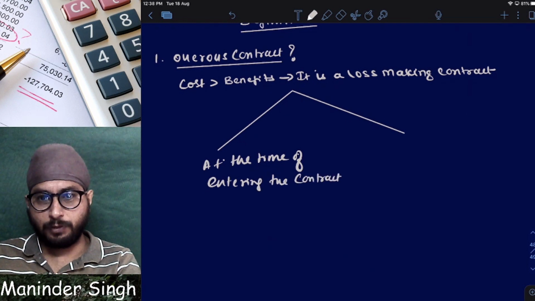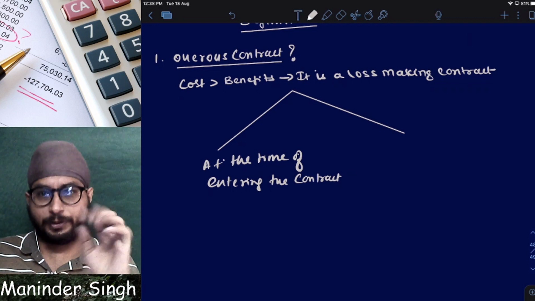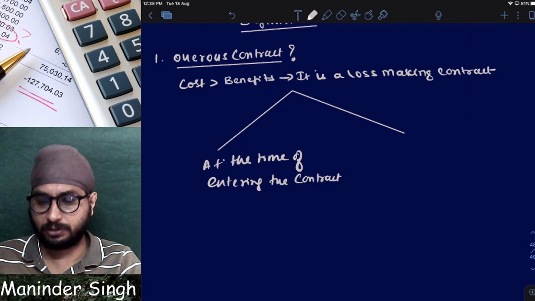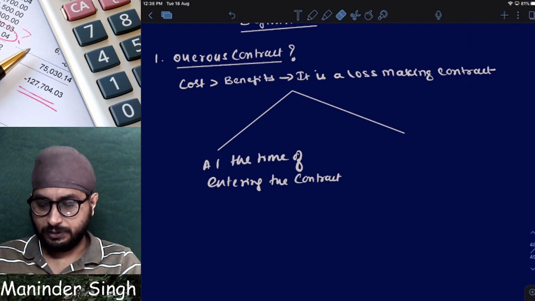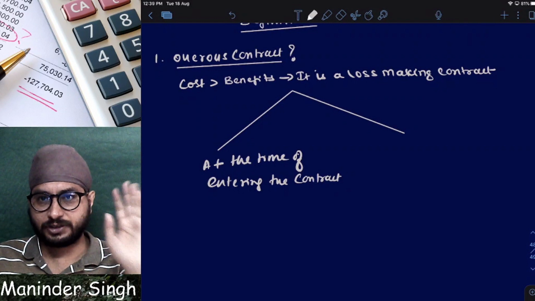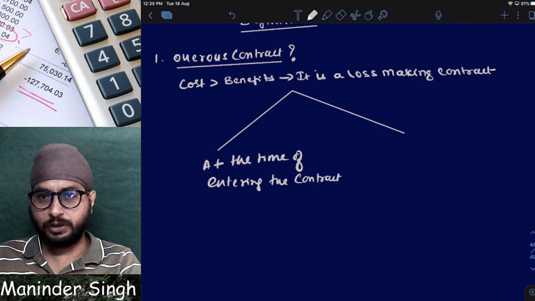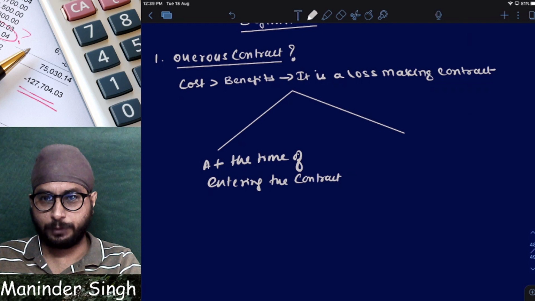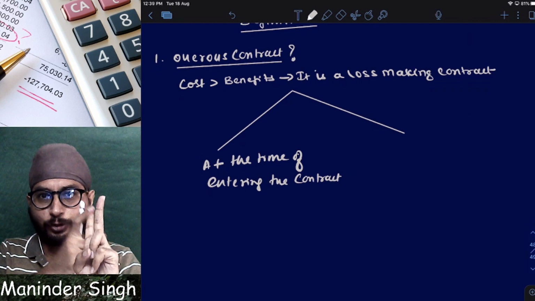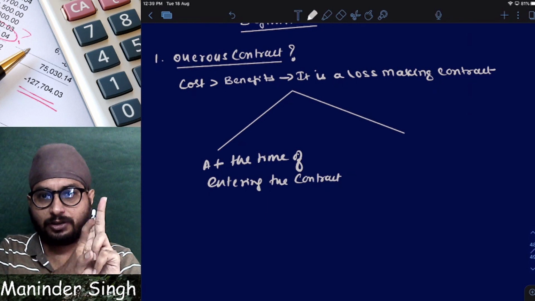Clear? At the time of entering the contract, a contract can be onerous. Means what? At the time of entering the contract, you know that it is a loss making contract. I repeat, listen very carefully because this is a very important standard. Clear? A contract can be onerous at how many points of time? Two points of time. One, at the time of entering the contract, I know that it is onerous, means I know that it is a loss making contract.